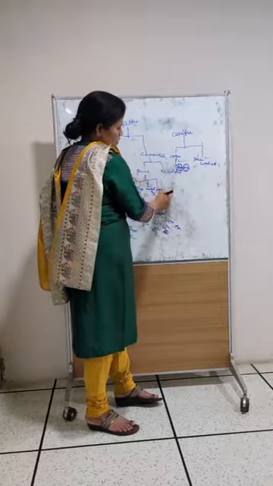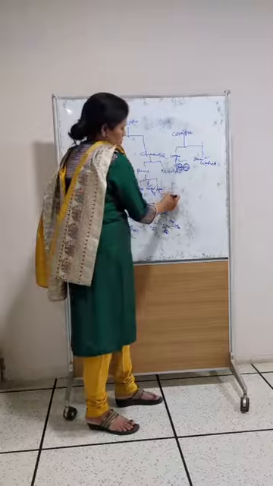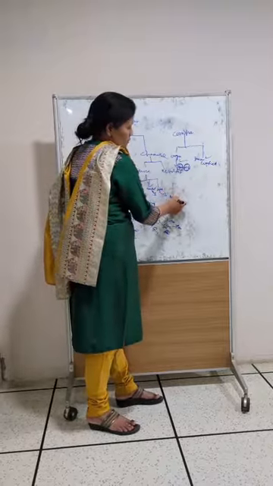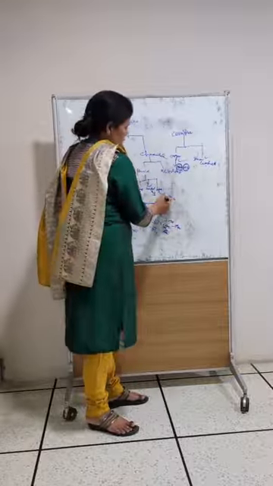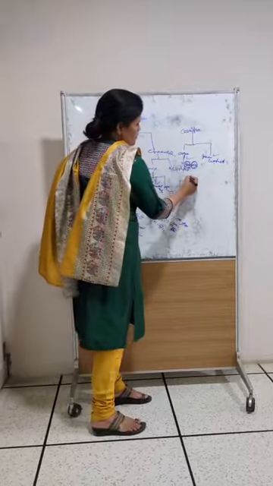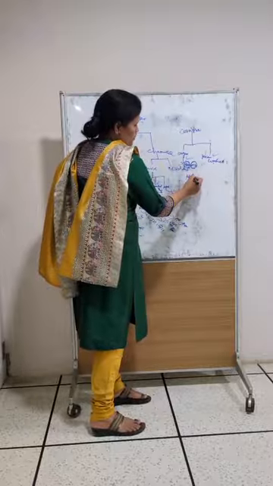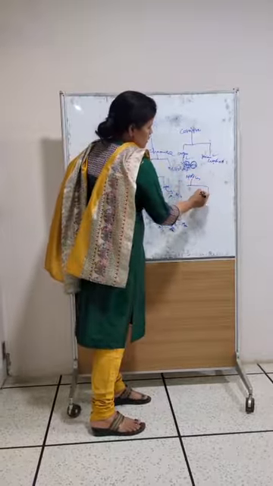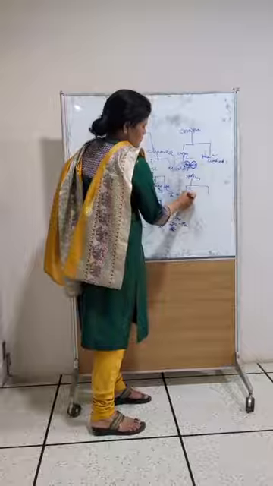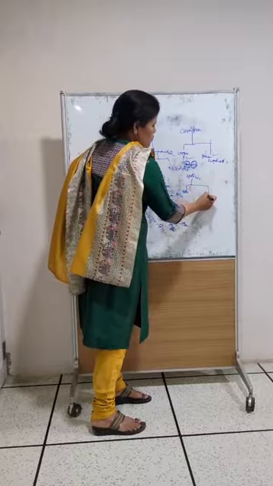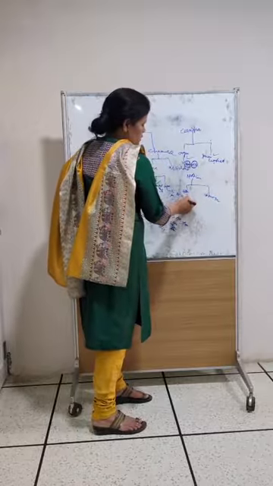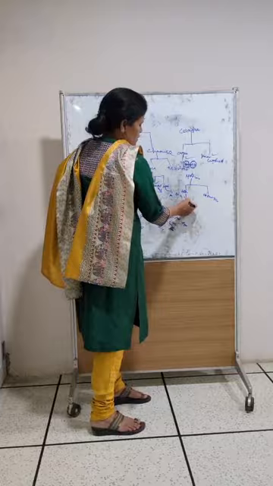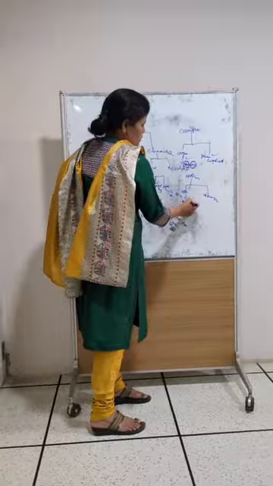Whereas a mixture is the combination of different substances. One is heterogeneous, another one is homogeneous. In heterogeneous the proportion is not proper, different proportions are here.